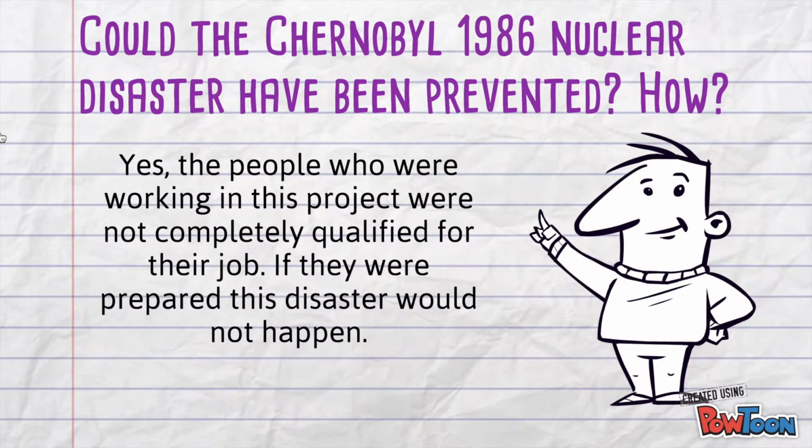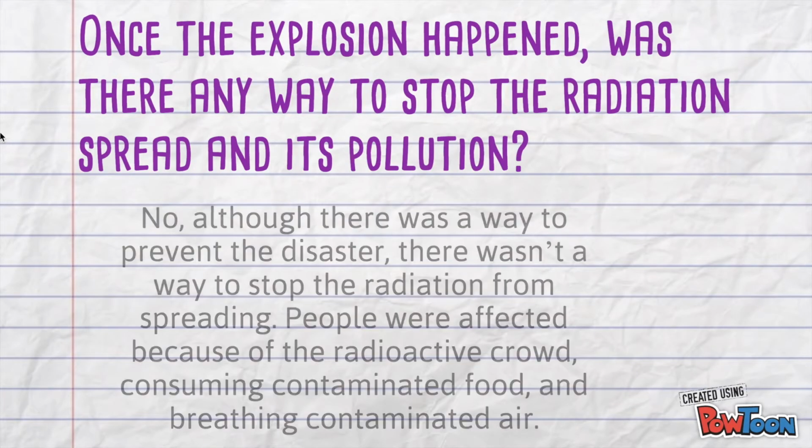How could the nuclear disaster have been prevented? We think the Chernobyl nuclear disaster could have been prevented since the people who were working in this project were not completely qualified for their job. If they were more prepared, the disaster wouldn't have happened.